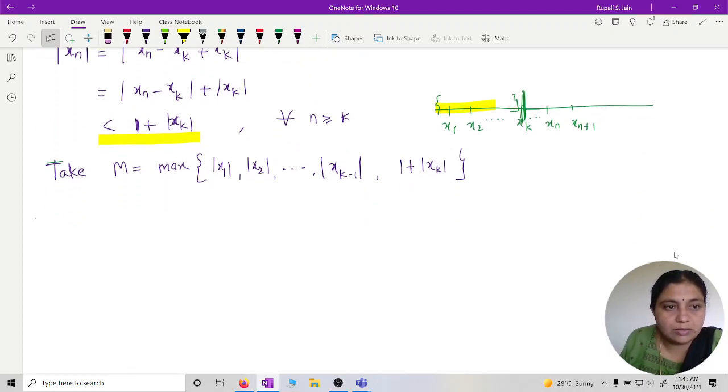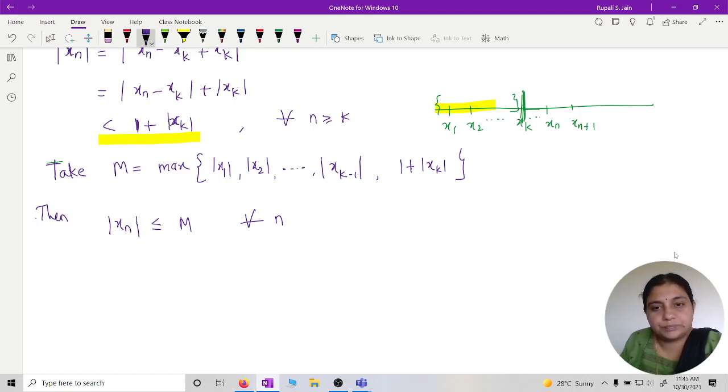This implies mod of xn is less than or equal to M for all n. Can I say that? Is it okay?